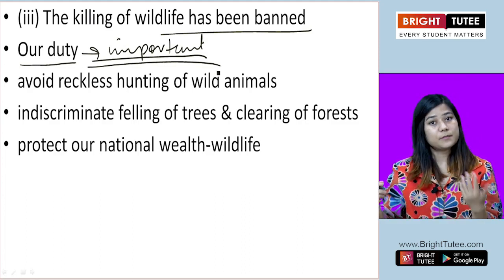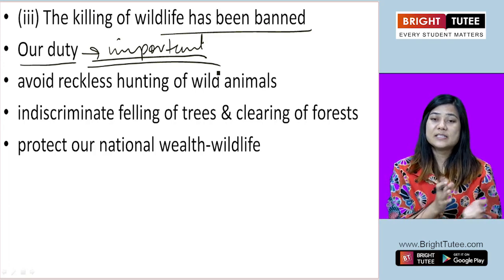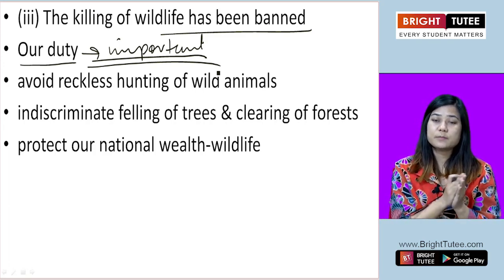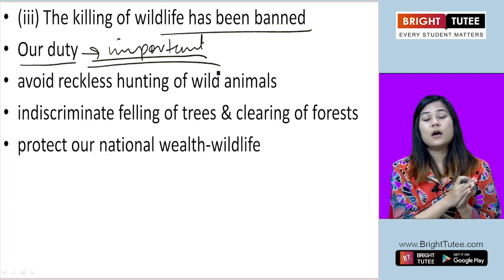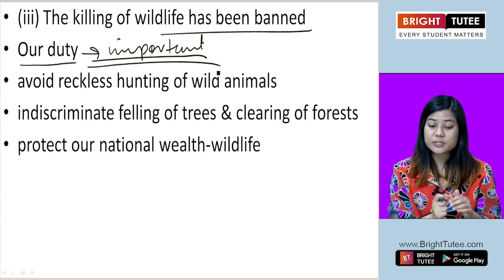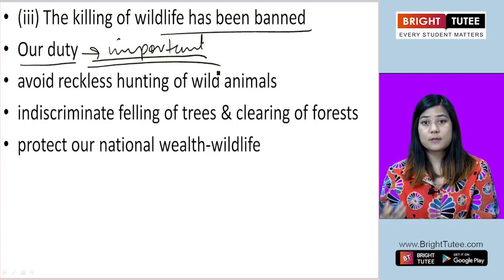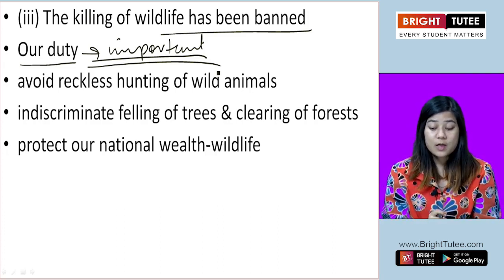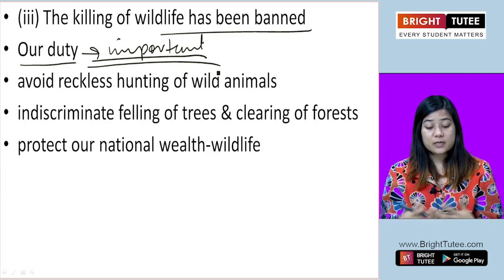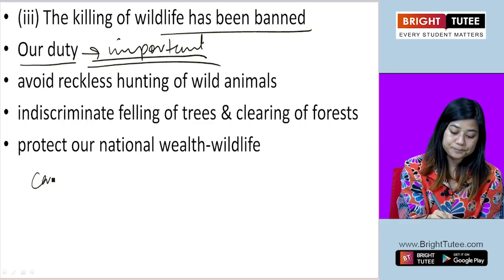The duty of the government is important. The purpose of setting up sanctuaries, biosphere reserves, wildlife sanctuaries, national parks is also important, but our duty is equally important when it comes to conservation of wildlife. So we as human beings have to be very careful of our activities.